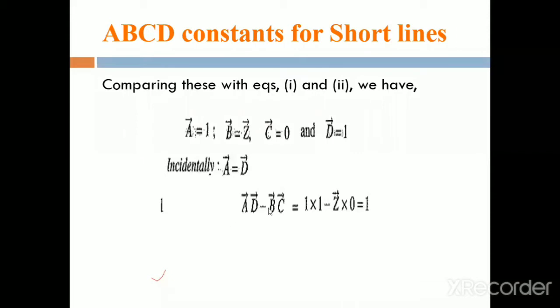Then we check AD minus BC, that is 1 into 1 minus Z into 0 equal to 1.